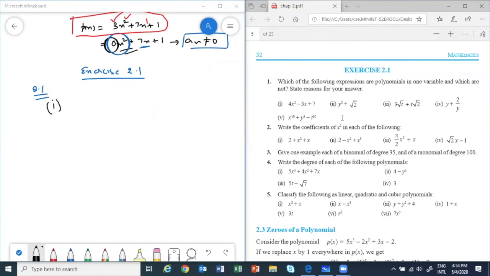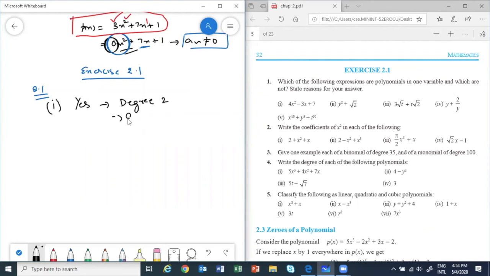So let's do one thing because it's difficult for me to answer each and every one of you. Let's discuss each question, okay? So then all of you will get to know whether yours was correct or not. So first one is, yes, it is a polynomial. And what is the degree? Degree is 2, just going one step ahead.